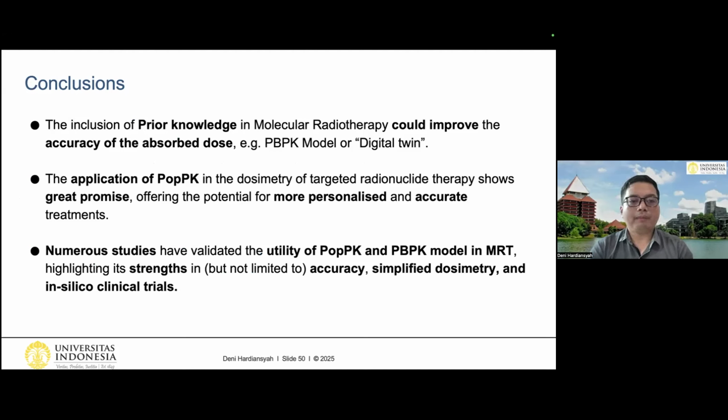First, the inclusion of prior knowledge in molecular radiotherapy could improve the accuracy of the absorbed dose. In this case, for example, population-based pharmacokinetic modeling and PBPK model or digital twin. The second one is that the application of POP-PK in the dosimetry of targeted radionuclide therapy shows great promise, offering the potential for more personalized and also accurate treatments. And numerous studies have validated the utility of POP-PK and PBPK models in molecular radiotherapy, highlighting its strengths in, but not limited to, accuracy, simplified dosimetry, and in silico clinical trials.